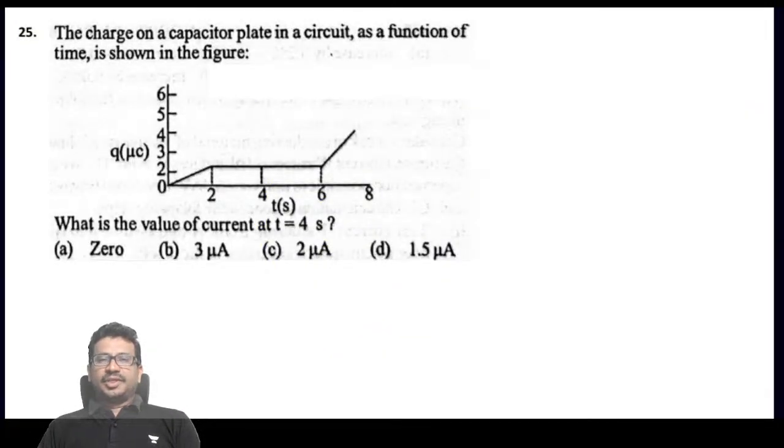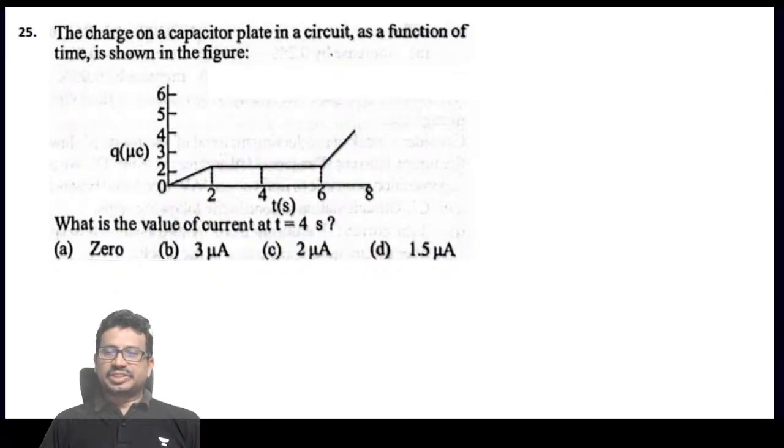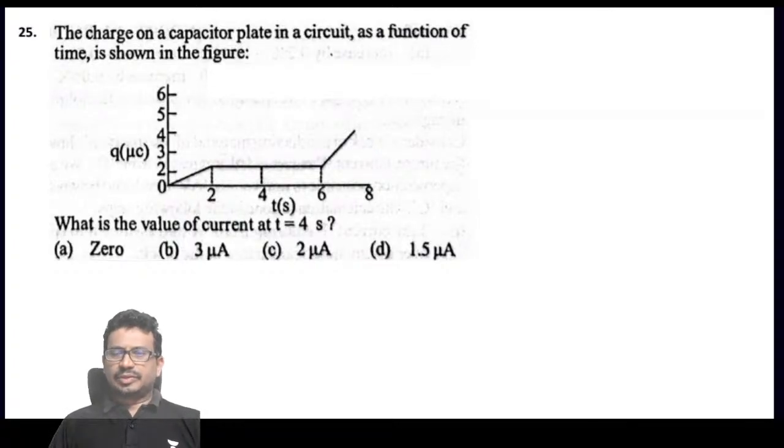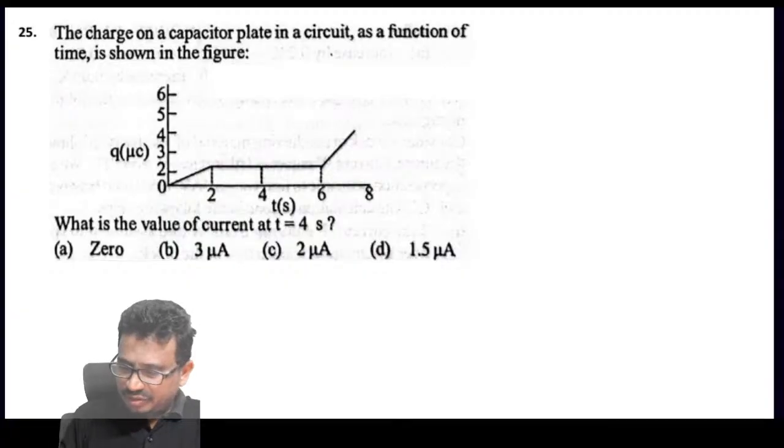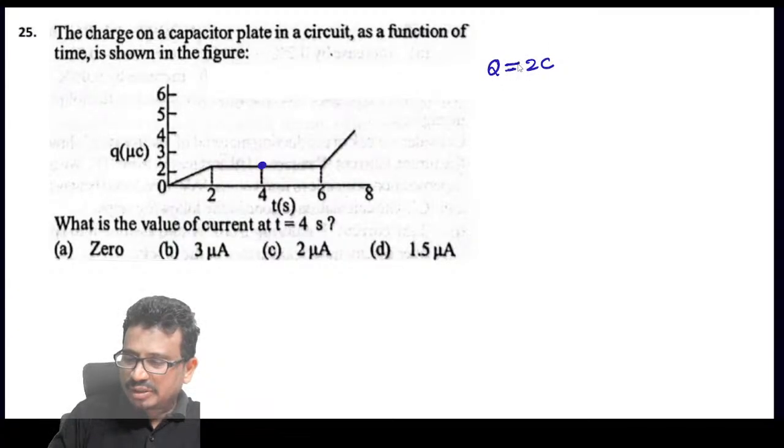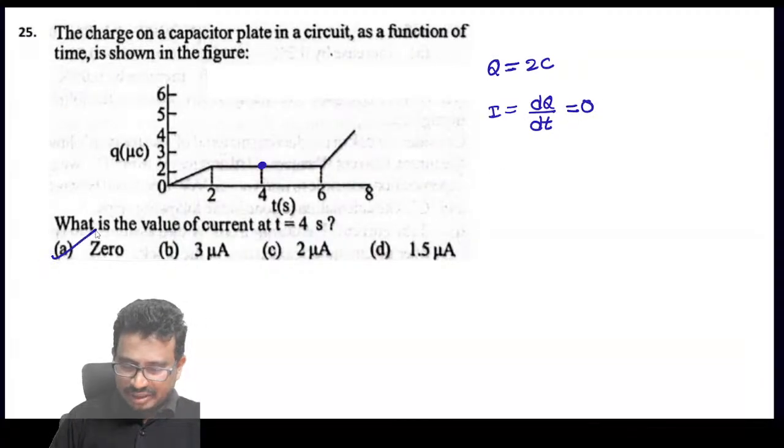Next one. The charge on a capacitor placed in a circuit as a function of time is shown in the figure. The value of current is... okay, charge is given, they are asking to find the current. So I is equal to dq by dt. Here at t equal to 4, how much is the charge? Q is equal to 2 coulombs, a fixed value, it is not variable. So I is equal to dq by dt. It is a constant, and the derivative of a constant is 0. So that means current is 0.